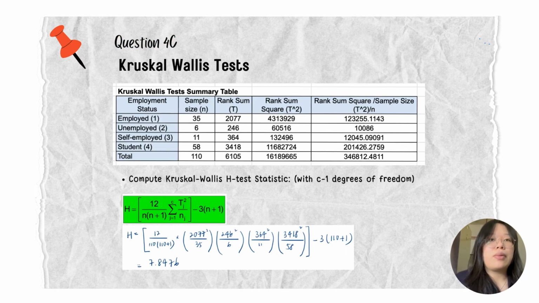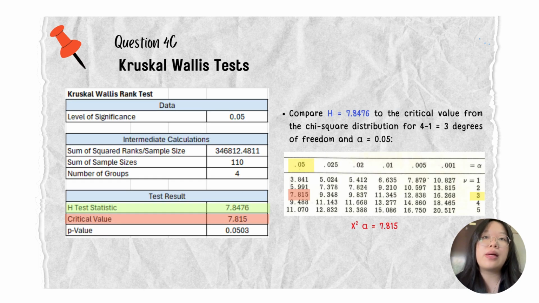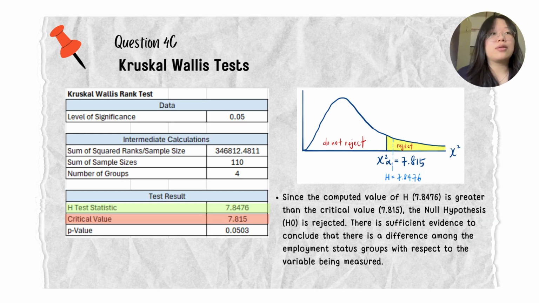I also arranged the data in Microsoft Excel, summarized all the information in the summary table, and computed the Kruskal-Wallis H test statistic with 3 degrees of freedom. Next, we compare the H value, which equals 7.8476, to the critical value from the chi-square distribution for 3 degrees of freedom and significance level 5%. From the chi-square distribution table, we know that the critical value equals 7.815. Since the computed value of H is greater than the critical value, the null hypothesis is rejected. There is sufficient evidence to conclude that there is a difference among the employment status groups with respect to the